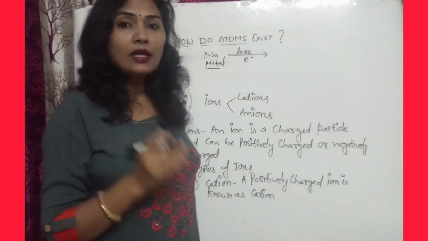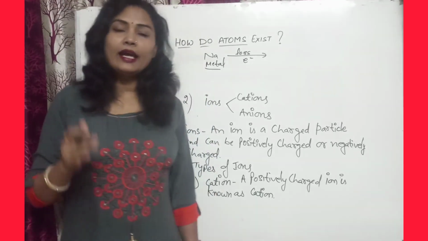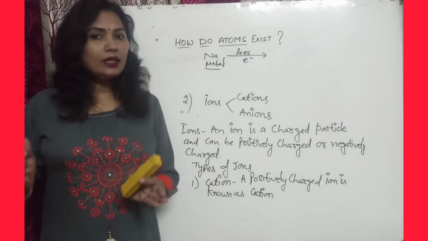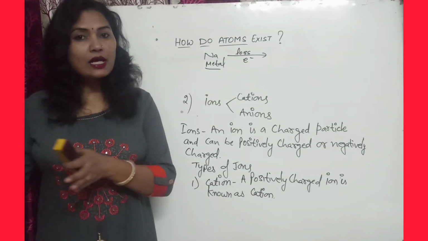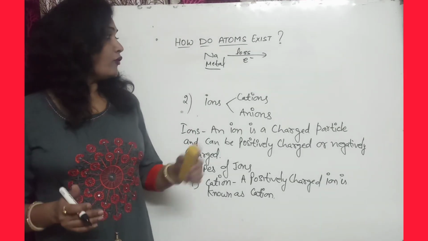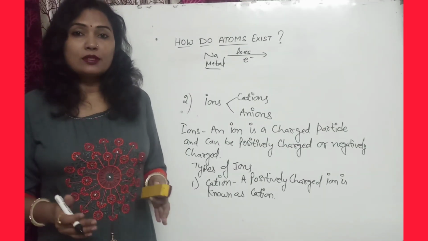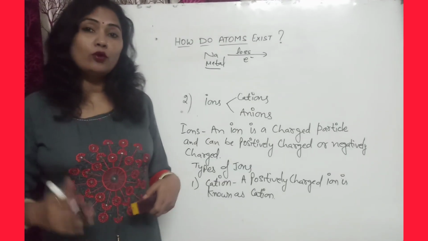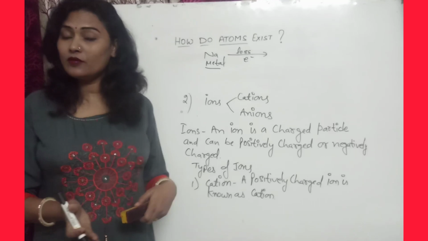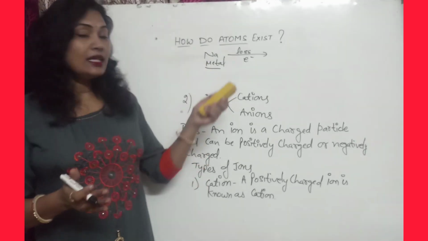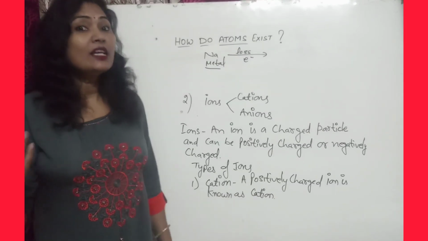Actually, an atom has a neutral charge, no charge. So why are atoms neutral? Because the number of protons and the number of electrons are equal. But if electrons are lost, then what happens? The number of protons becomes greater. Protons have positive charge, that's why cations are positively charged. They are losing the electrons.